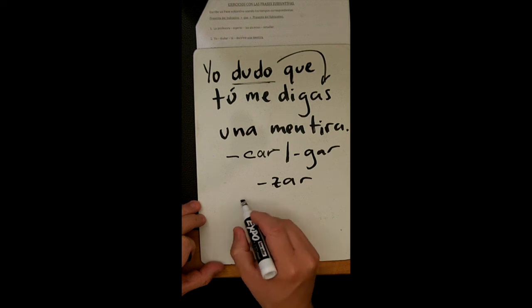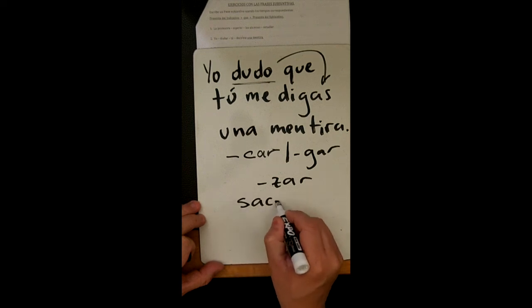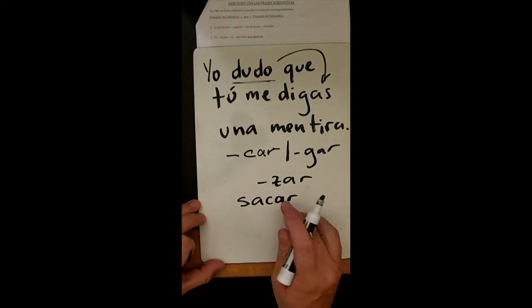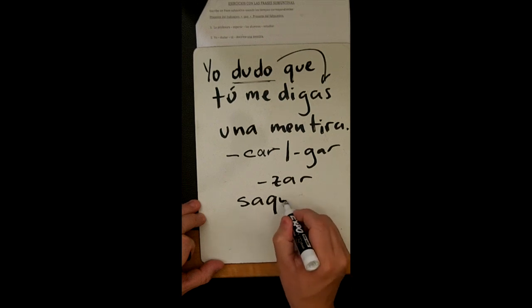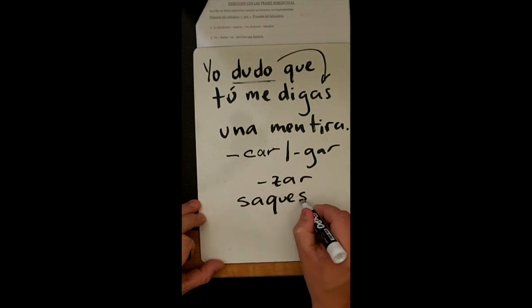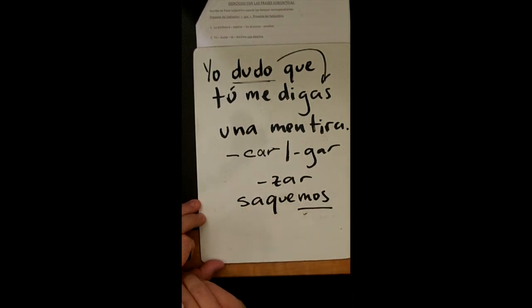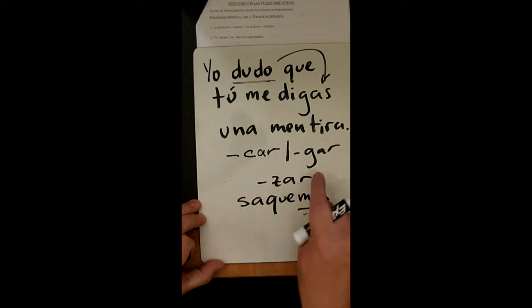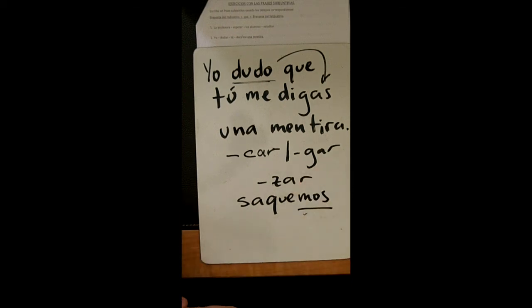So, por ejemplo, if you have a verb like sacar, in the yo form, it's going to be que yo saque, que tú saques, que él saque, que nosotros saquemos. So it's going to be the same form for everybody. Okay? Llegar the same, and then alzar the same, or zar the same.